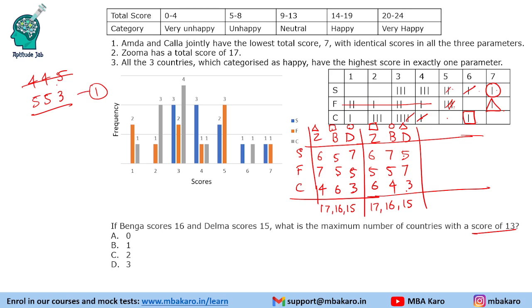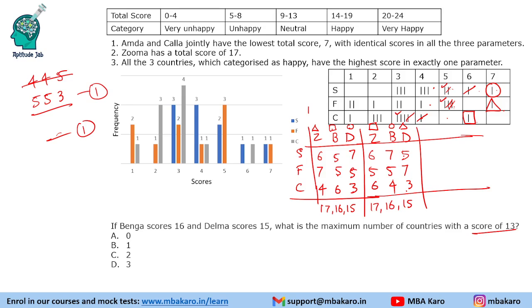Now again we will see 4, 4, 5 or 5, 5, 3. 4, 4, 5 not possible. This 4 is already used. 5, 5, 3. 5 is available, 5 is available, 3 is available. So we can have in this case also first scenario which we took one possibility. Second scenario also one possibility, right?